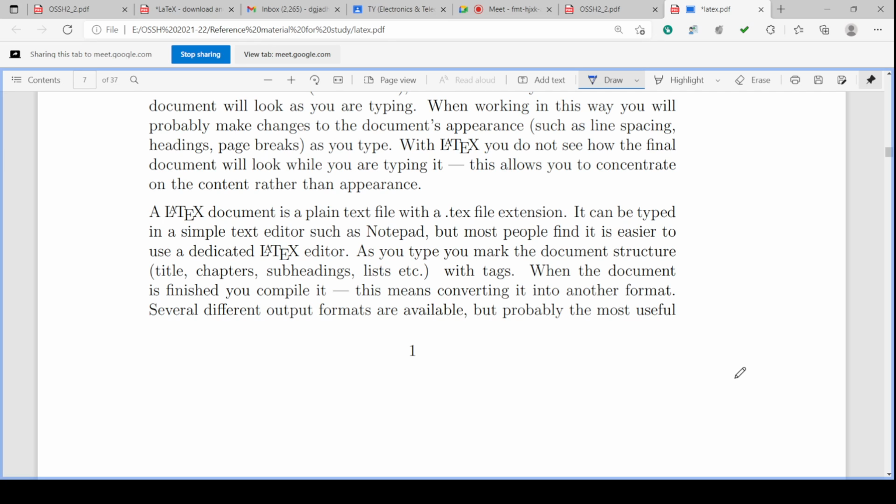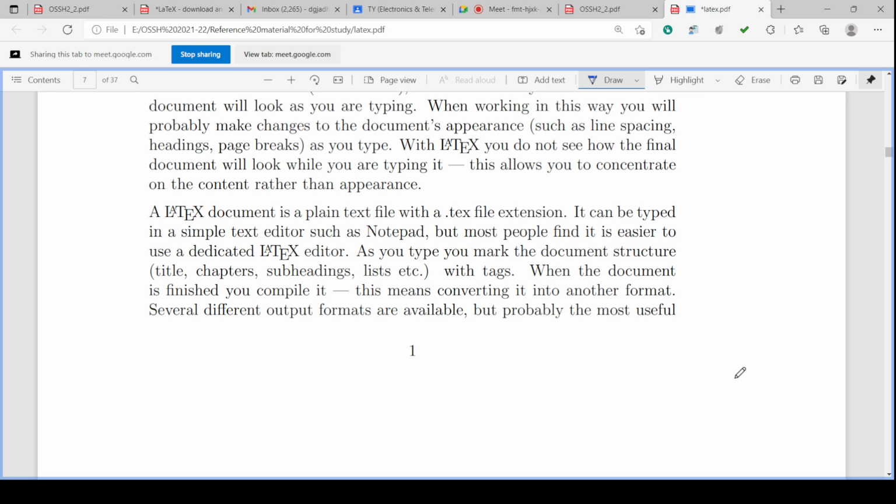After completing all this preparation of the document, we have to finish it. After finishing it, we have to compile the prepared document, and after compiling it, we convert it into another format. The .tex is the first file, and then we convert it to another format, like maybe PDF or maybe intermediate PostScript and so on.